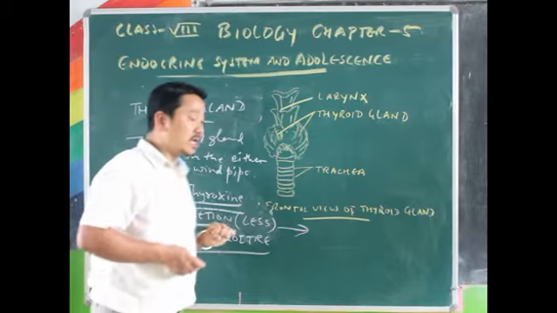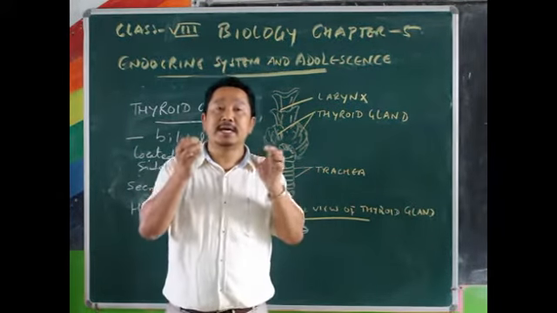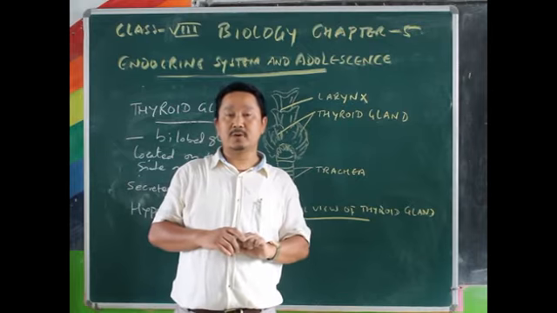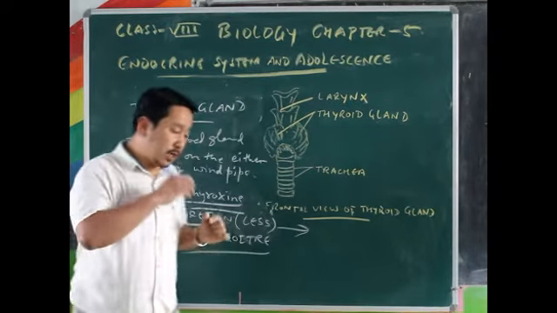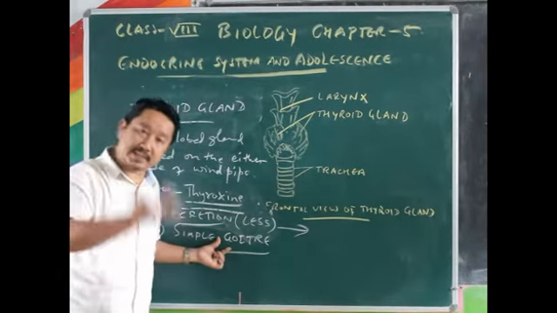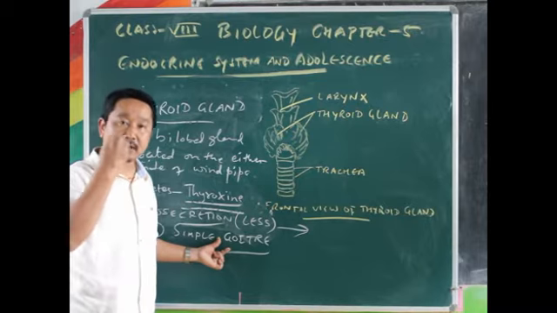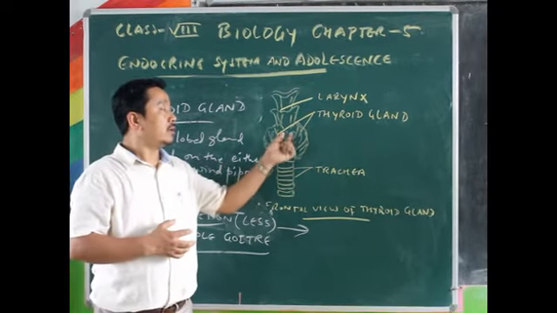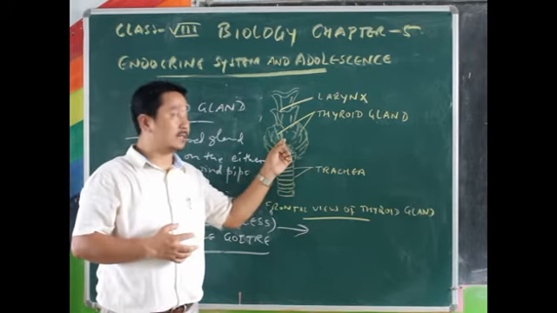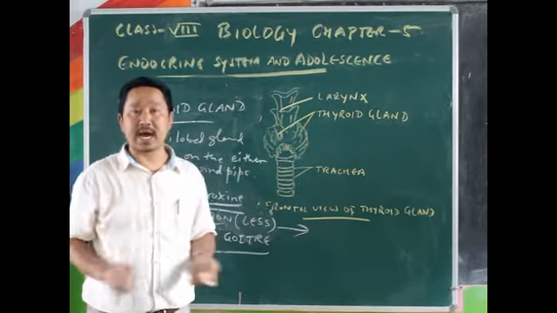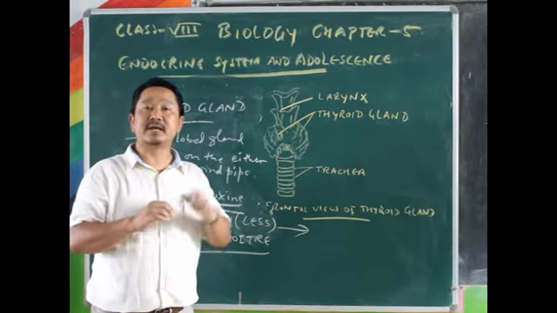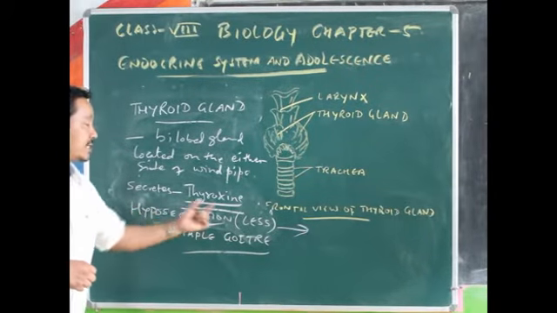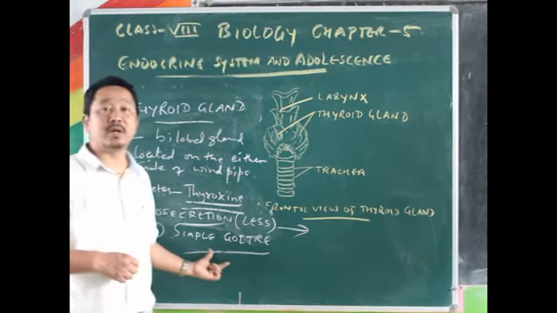Why is it so? If there is less iodine content in your diet, then your thyroid hormone secretion will be less. Consequently, the thyroid gland will be enlarged. So that physical ailment caused due to the hyposecretion or less secretion of this thyroxine is called simple goiter.